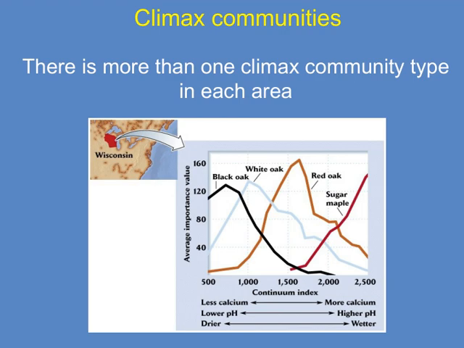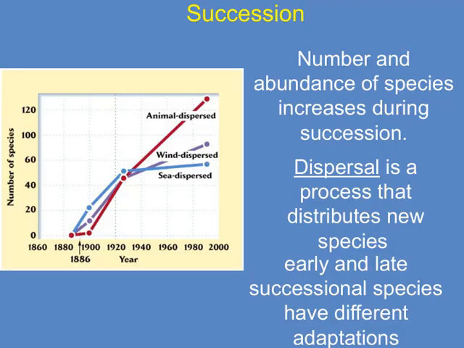Let's talk about succession and how dispersal plays a key role in it. Dispersal is essentially the process by which new species spread to different areas, allowing them to establish and grow. As succession progresses, we see an increase in both the number of species and their abundance, meaning more diverse and populous communities develop over time.